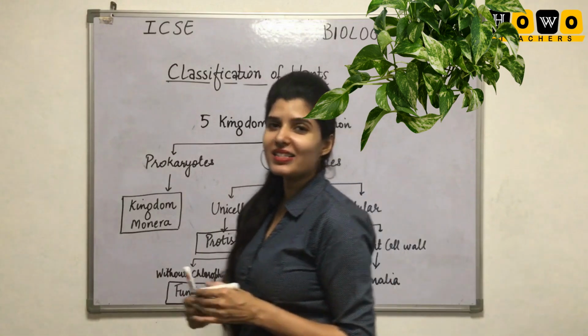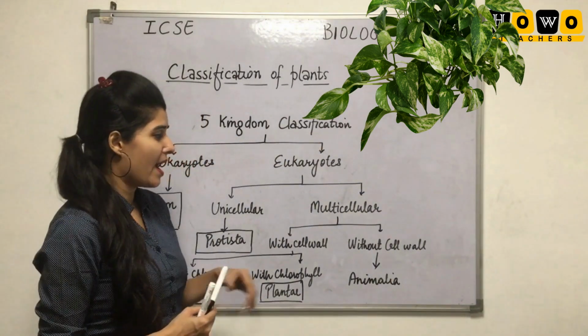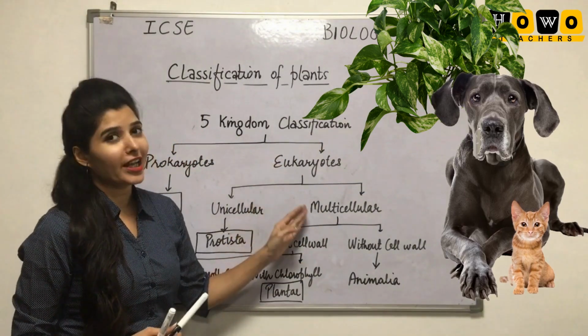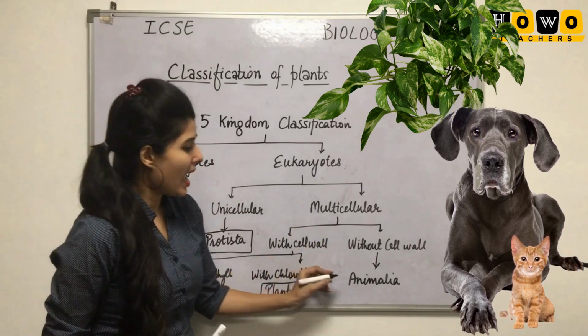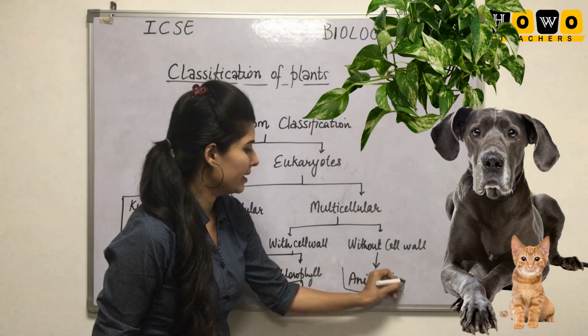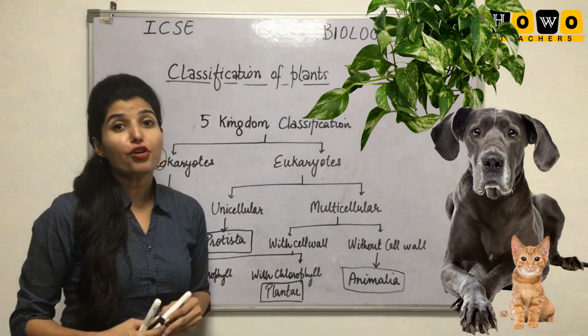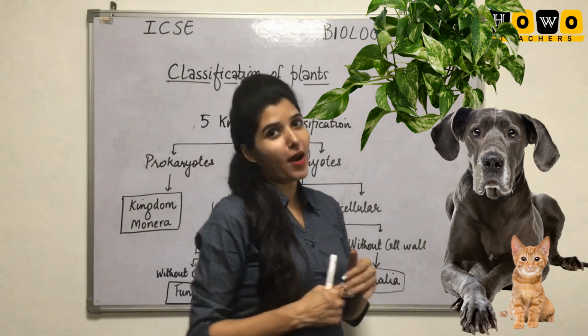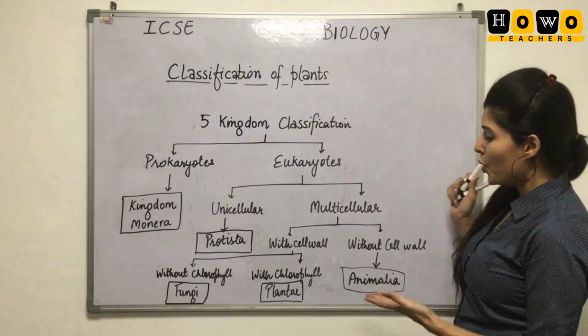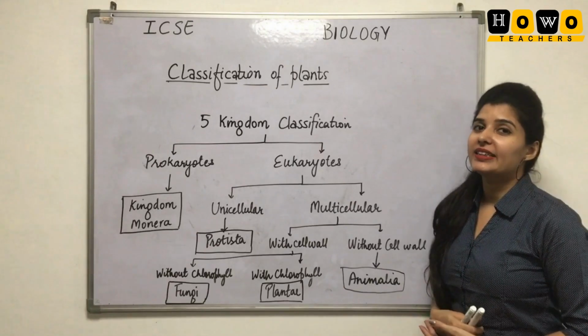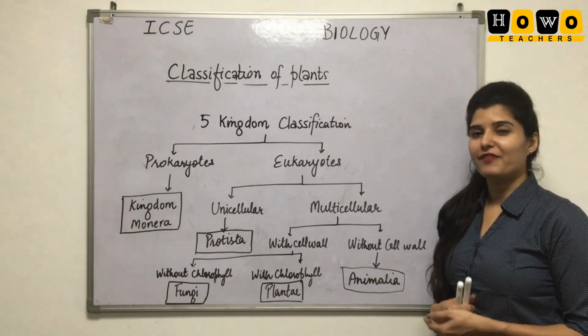And the last, fifth kingdom that we have is eukaryotic multicellular without cell wall in the cells, and the kingdom is Animalia. So this is the fifth kingdom of classification given by Whittaker. This is how Whittaker classified the living world into five different parts.